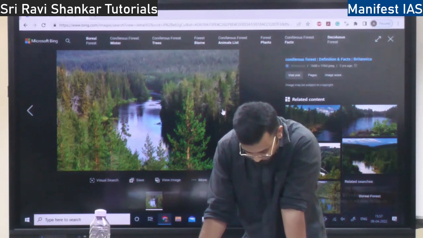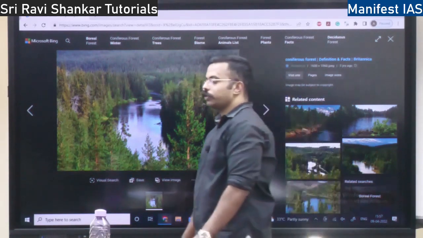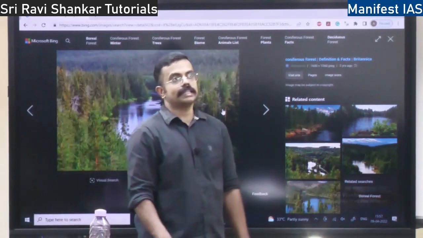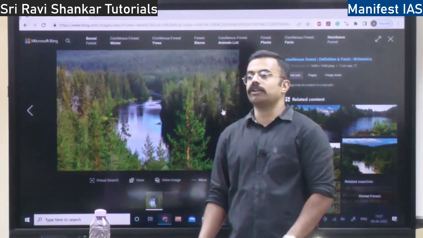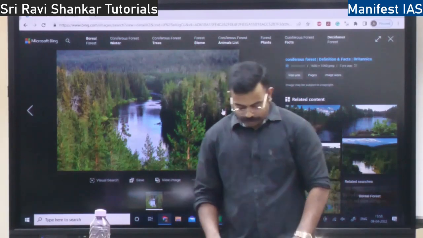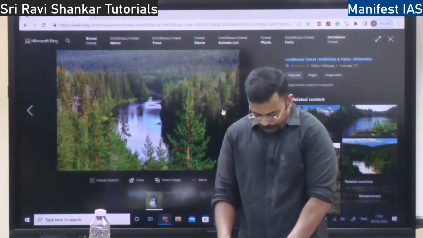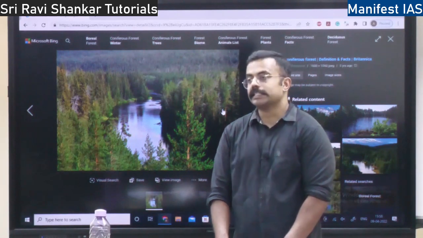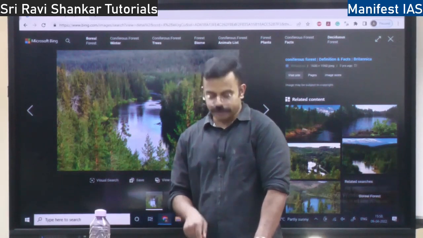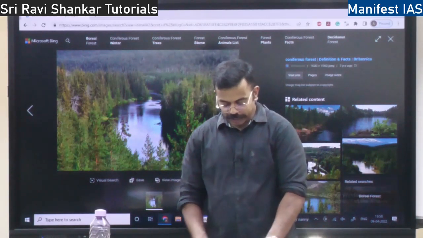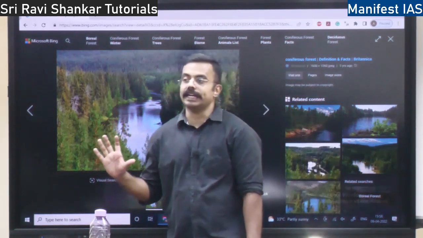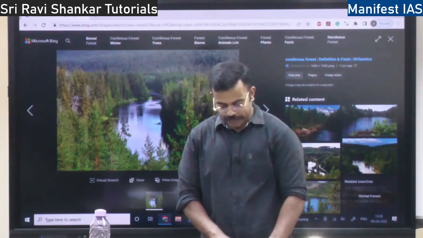Then we will move to the next type of forest, the deciduous forest. You will find temperate deciduous forest. Where is the temperate zone? It is between 30 degrees north to 60 degrees north, 30 degrees south to 60 degrees south, right? In temperate forest, you have broadleaf deciduous forest. What is the speciality of deciduous? Leaves. Every summer they are going to shed their leaves. The soil in the deciduous forest is very deep and fertile. It is a good soil, right?